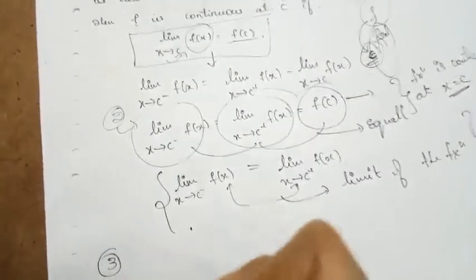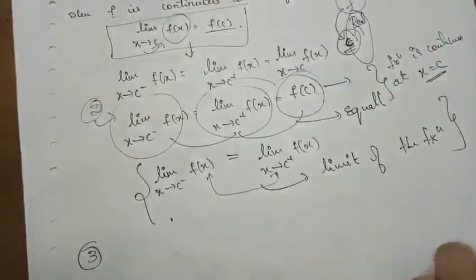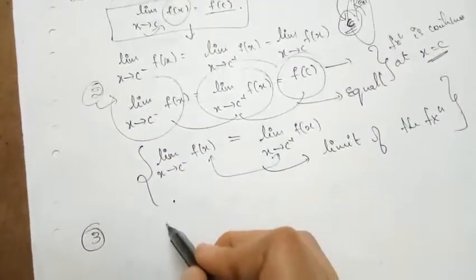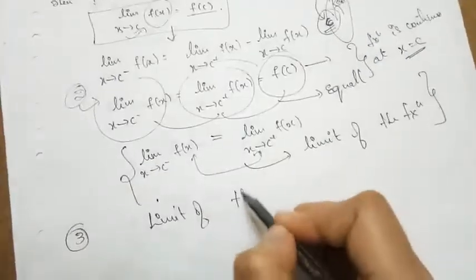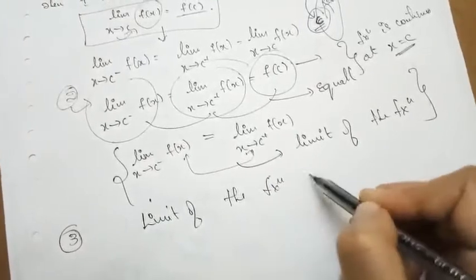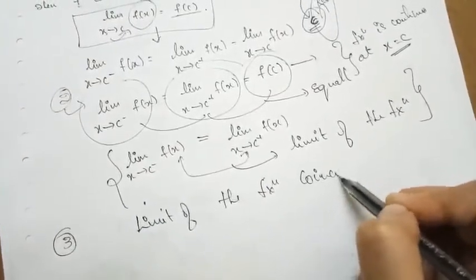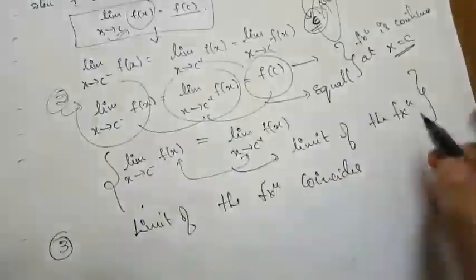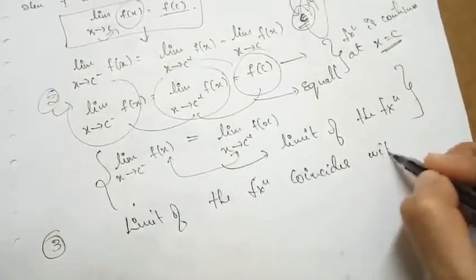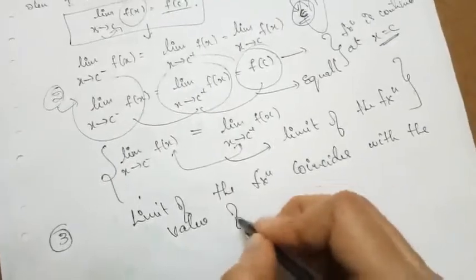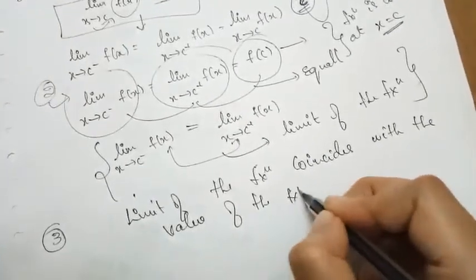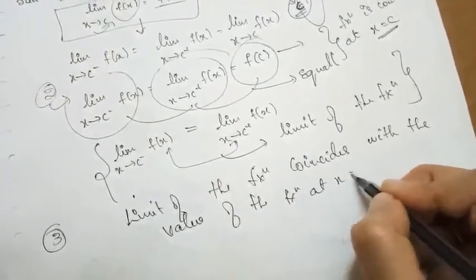So the definition of continuity can also be stated as: when the limit of the function coincides with the value of the function at x is equal to c.